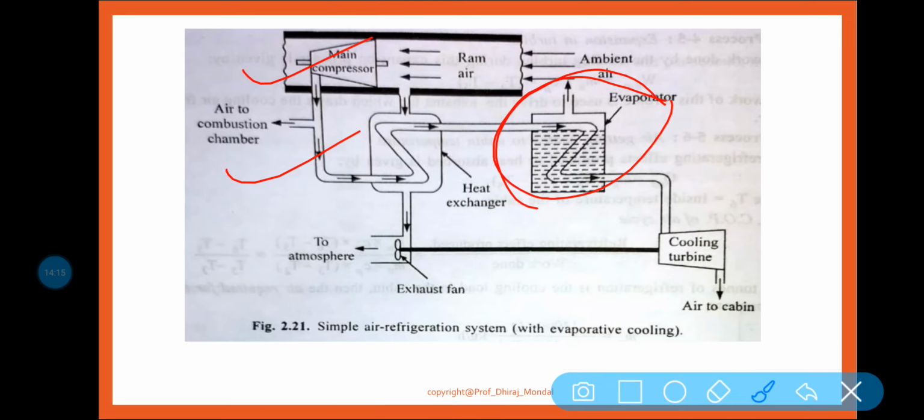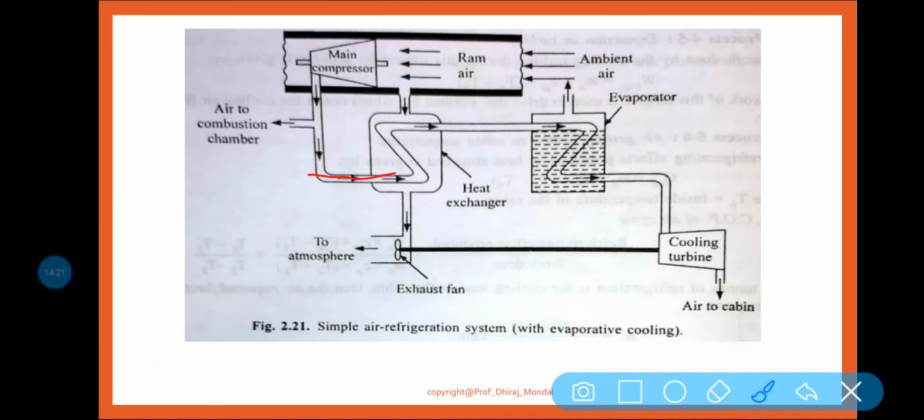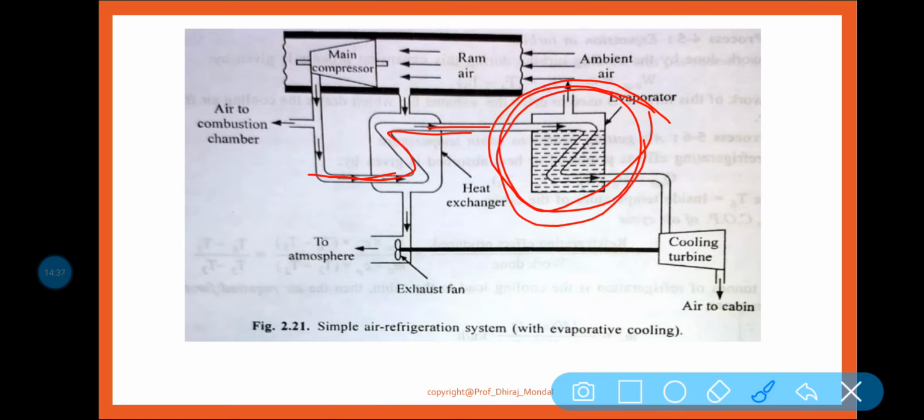Here one evaporator is taken into consideration, and whenever the air comes out from the heat exchanger, that air is taken to the evaporator, where it is full of water or any kind of liquid. It may be alcohol.